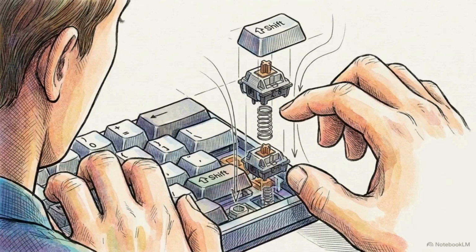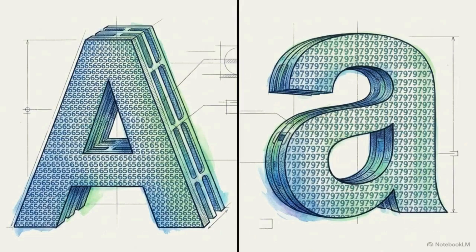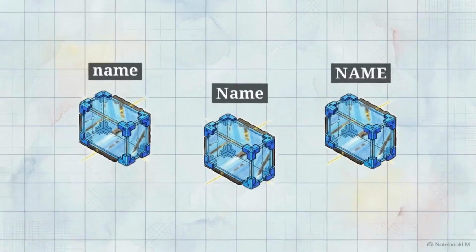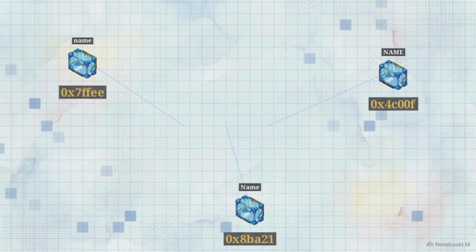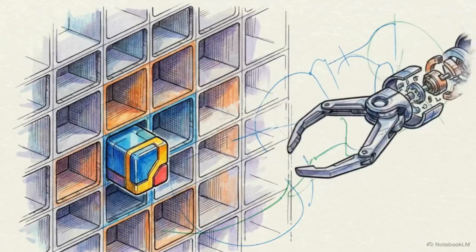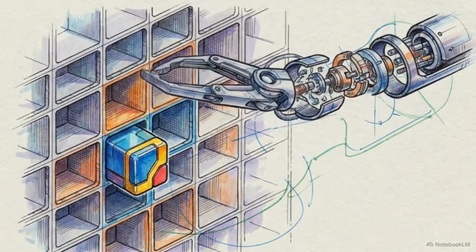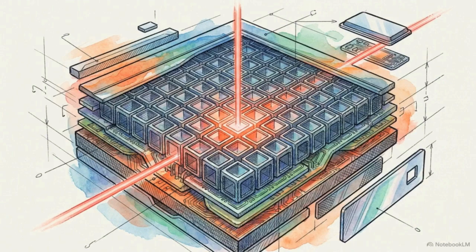One of the most frequent errors in variable declaration involves case sensitivity. To a computer, an uppercase A and a lowercase a are not different versions of the same letter. They are two distinct integer values. Names that look similar to us are completely unique to the system. Declaring these three variations results in three entirely separate containers. A single capitalized letter in the wrong place can cause the program to look for data in a container that hasn't been initialized. In systems programming, a single keystroke changes the physical location where the machine looks for its data.